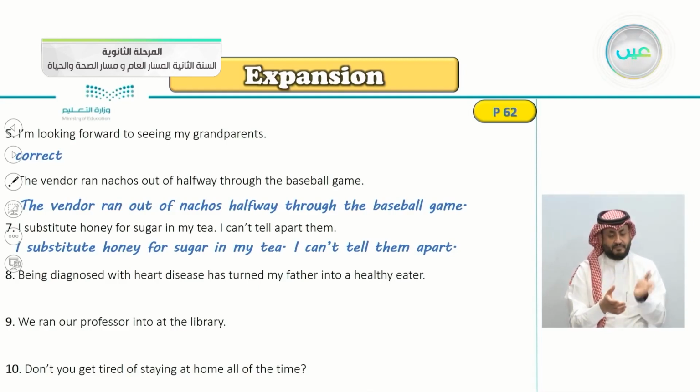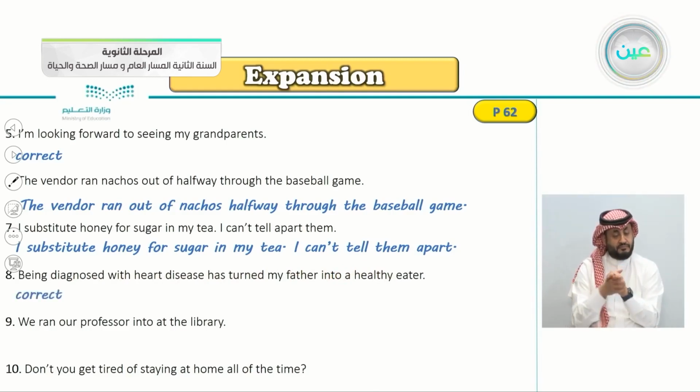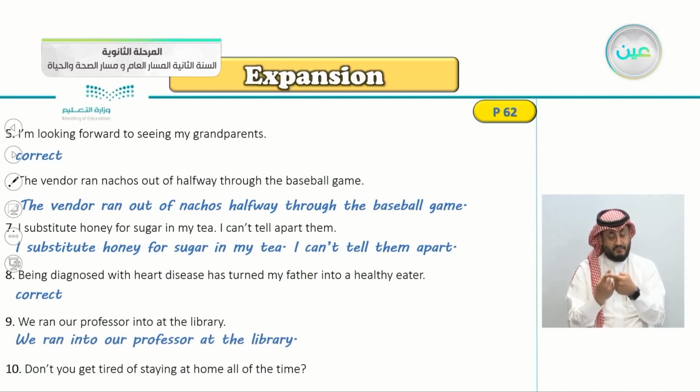Number 8, being diagnosed with heart disease has turned my father into a healthy eater. So, number 8 is correct. Turned my father into. There's nothing wrong here. Number 9, we ran our professor into the library. Is there something wrong here? Yes, of course. And the correct answer would be: we ran into our professor by coincidence, of course.